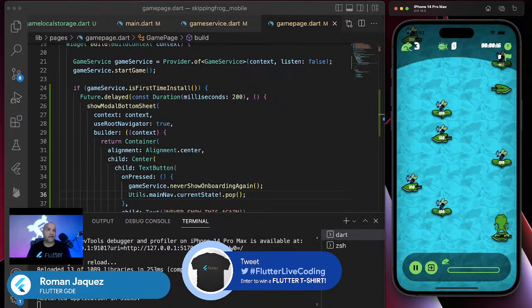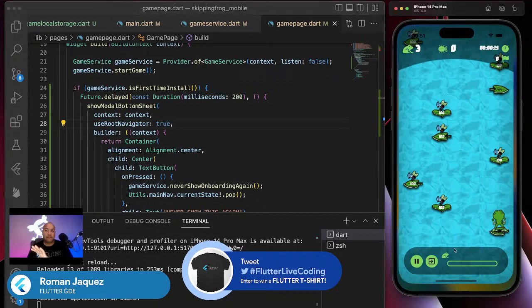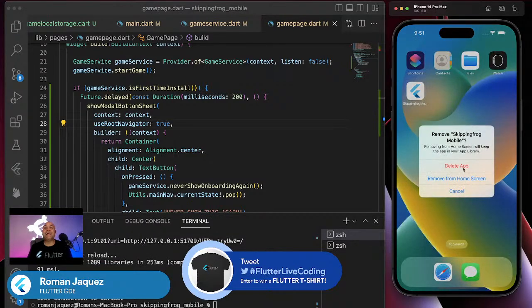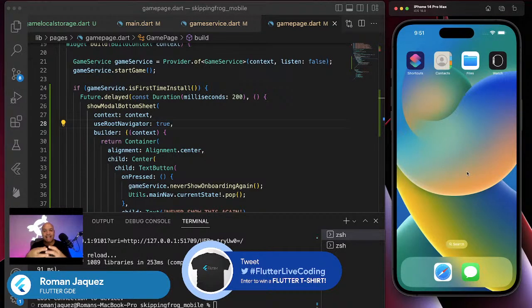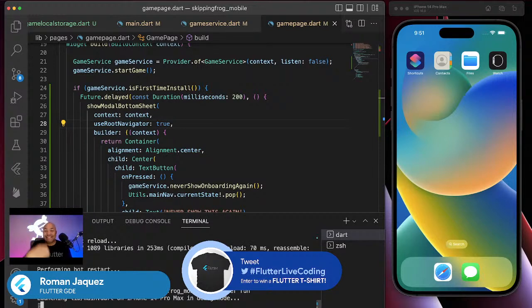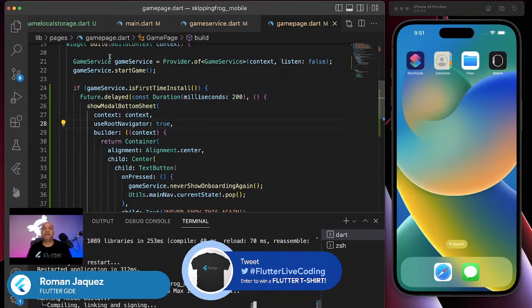Let's debug it right now. The only way that you can do it is completely blowing the application out of the way, deleting it, and then you're going to get that value. Why? Because that value is part of the application package. It's part of the application bundle. If I hit Flutter run again, which installs the application again, it stores the value inside of the application's bundle. For iOS, remember, it stores it as a plist file. For Android, it stores it as an XML file, and then you can just pull that value. We're going to debug it, and then we're going to see that value right there.